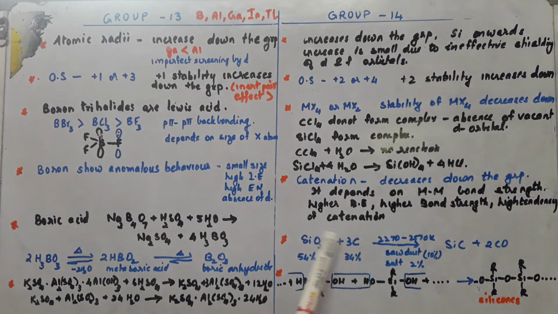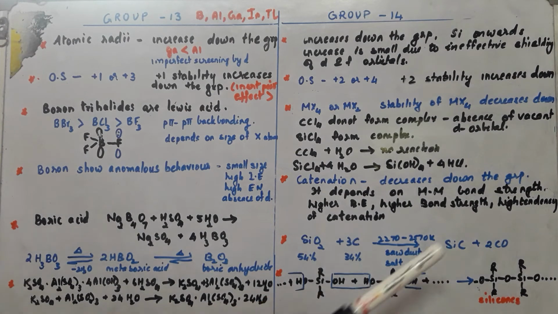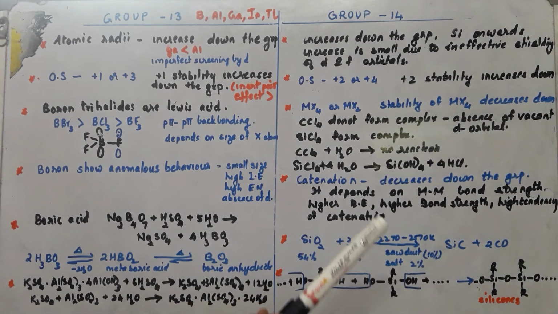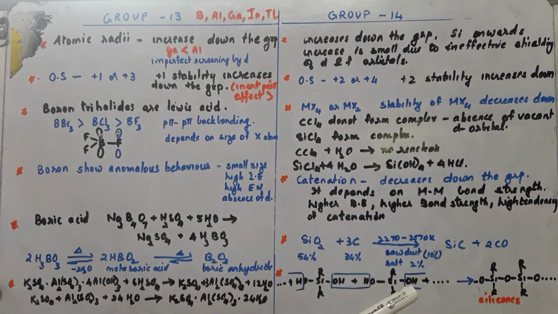Then silicon carbide, SiC, plus CO, carbon monoxide, is given. Carbon monoxide is a gas, it will leave off. Silicon carbide remains. Silicon carbide is very hard in nature. Like diamond, it is one of the hardest substances. Diamond is made up of carbon. Silicon carbide can be used for cutting, grinding other substances, glass cutting, and so on. It is used as an abrasive. Okay, so that's the purpose. Boric acid is an antiseptic eye lotion. In eye lotions, boric acid is present.